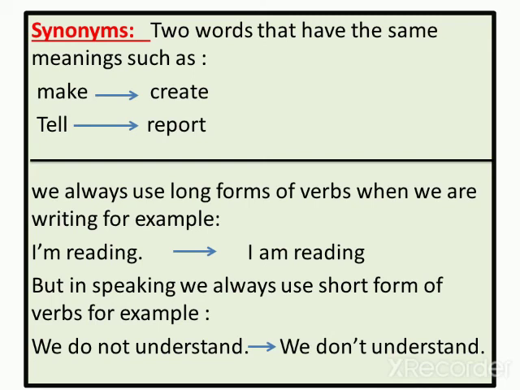But in speaking we always use short forms. For example, I can say I'm reading, but if I write it, I am reading. We do not understand. This is if I am writing now, but if I'm speaking I say we don't understand.